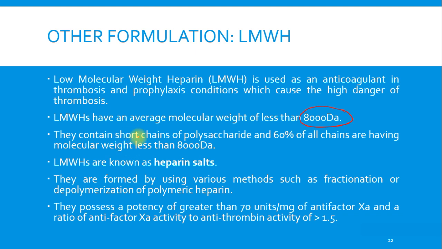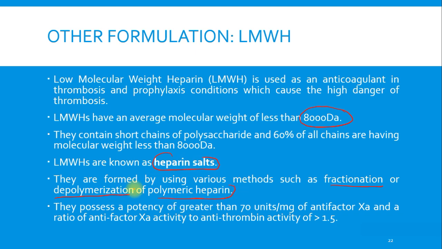They contain short chains of polysaccharide, and 60% of all chains have molecular weight less than 8,000 Daltons. LMWH are also known as heparin salts. They are formed by various methods such as fractionation or depolymerization of the polymeric heparin.